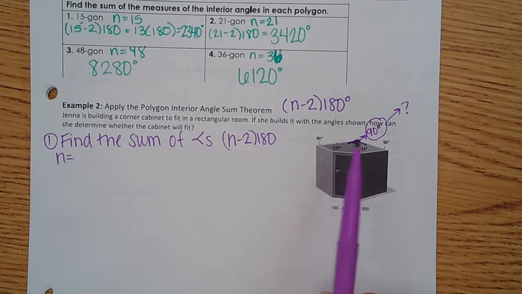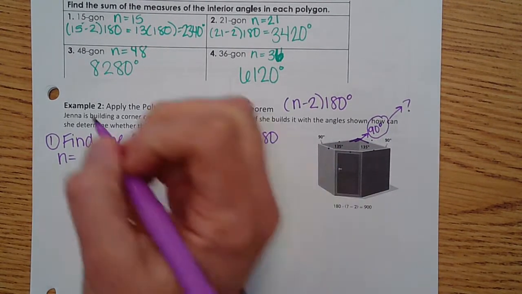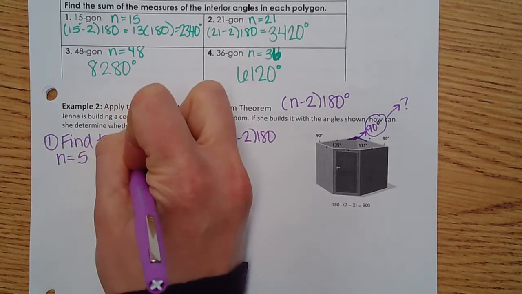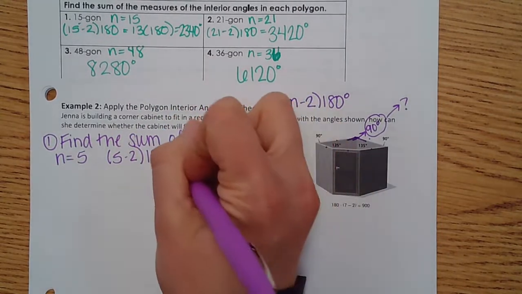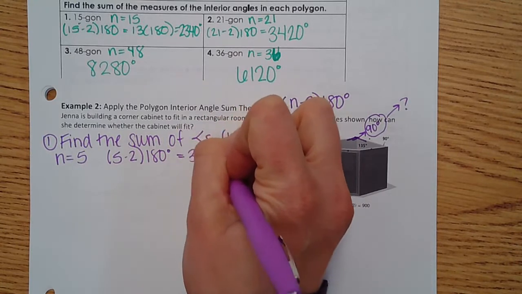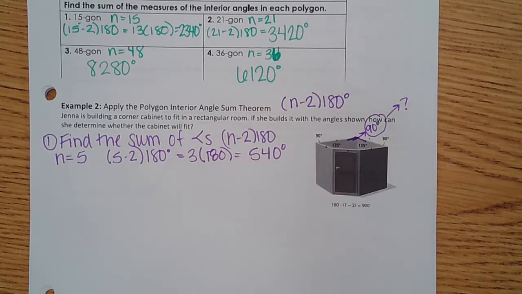Let's look at it. We have 1, 2, 3, 4, 5 sides. It is a pentagon, so our n is 5. We're going to plug that into 5 minus 2 times 180 degrees. And we can break it down even further, 3 times 180. The sum of the interior angles of a pentagon is going to be 540 degrees.